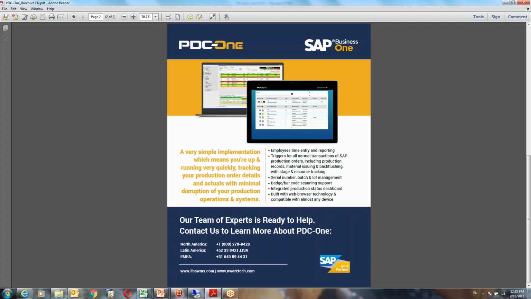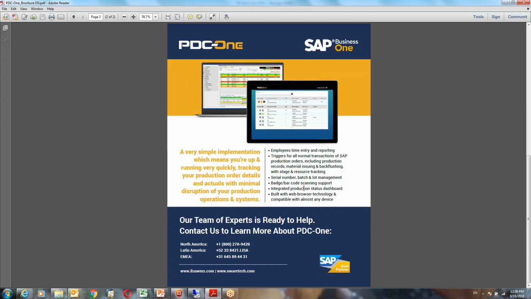And that browser can work on an old PC that you just repurpose to be on the production floor with maybe a barcode scanner attached to it as a keyboard wedge. Or it could be on a tablet that some people have at different areas, or even a phone if you prefer. So very, very simple implementation. We're talking about 10 hours. 10 hours to install and train people. That's how straightforward it is. And then, of course, it's going to be inexpensive as well because 10 hours is not much to implement, but also as the cost, and we'll talk more about this at the end, it's less than $1,500 to get going on this for software on a subscription basis.